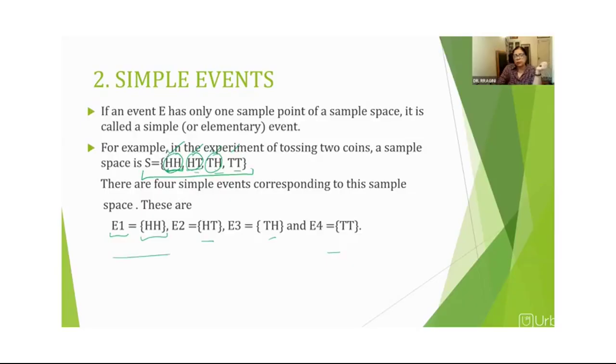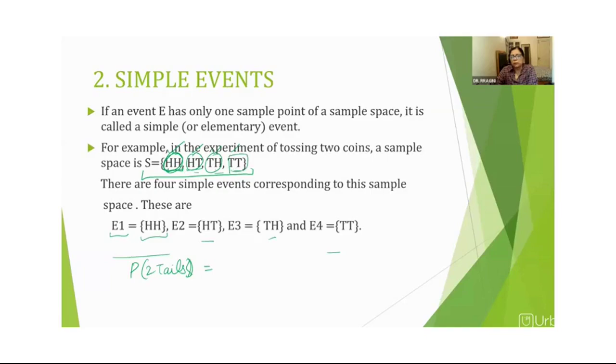So this is simple when we just choose one particular outcome as the event. Let me give one example. What is the probability of getting 2 tails? See how many outcomes we are using here. How many times are 2 tails coming at the same time?